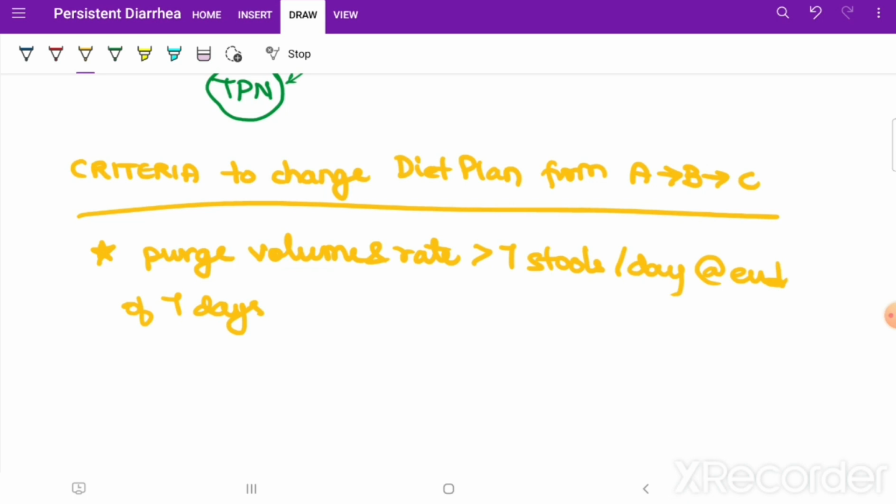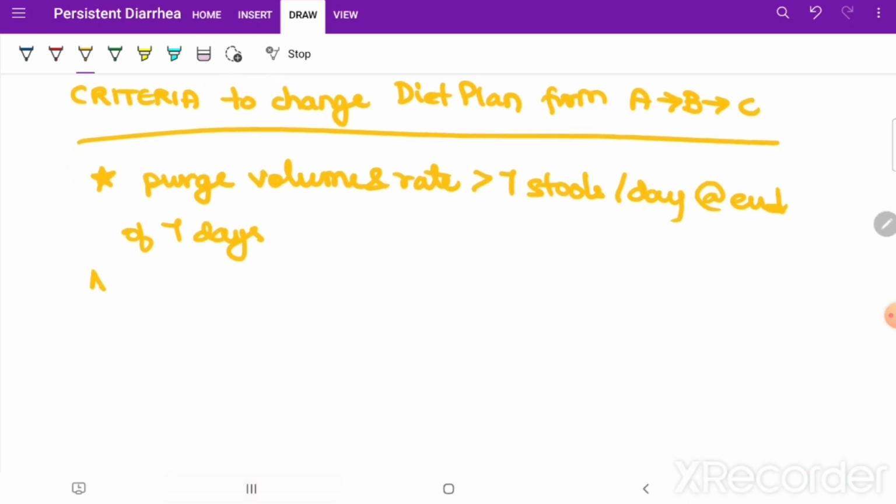So if you are doing plan A for 7 days and the purge volume is still more than 7 stools per day, you have to go ahead and make it plan B diet. If the same thing is happening with plan B for 7 days, then you go to plan C. Okay, and then, being on that diet, there's a tendency to dehydrate while being on the diet.